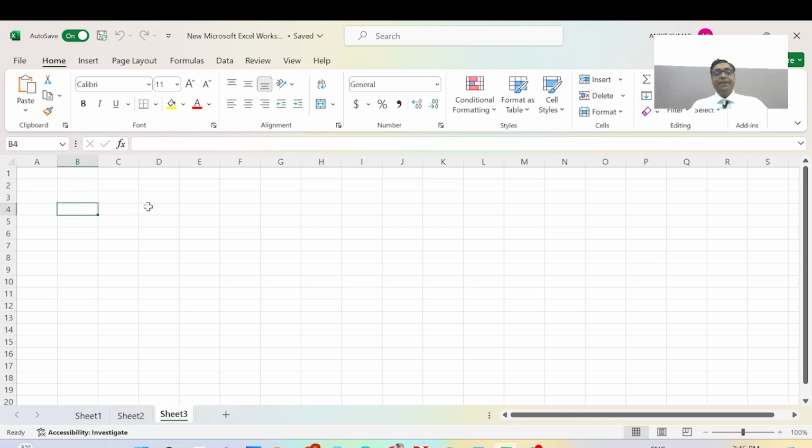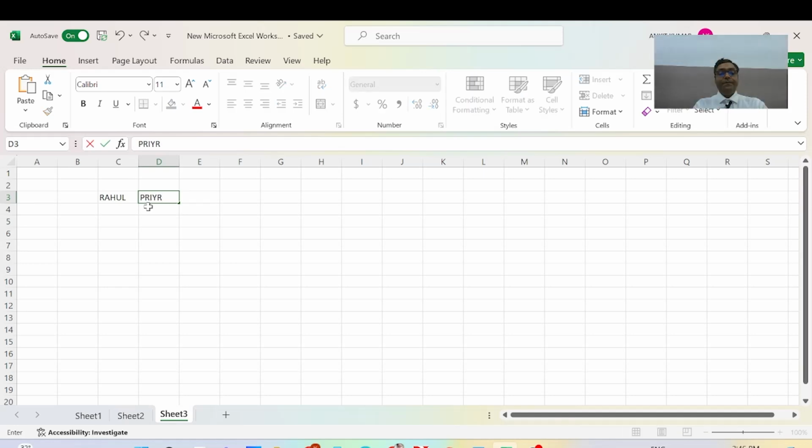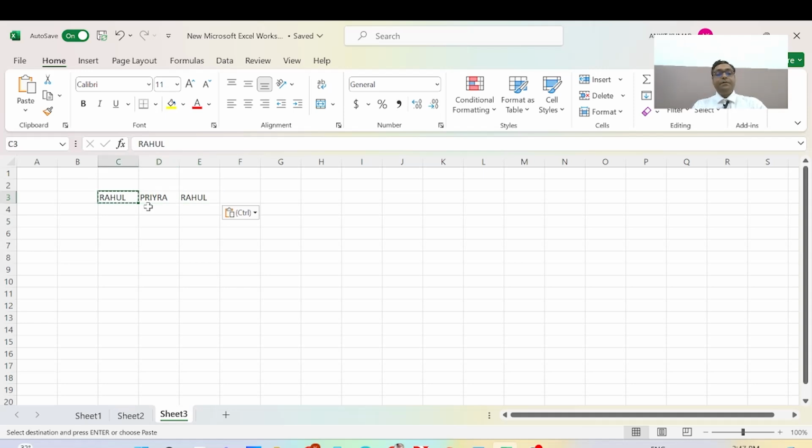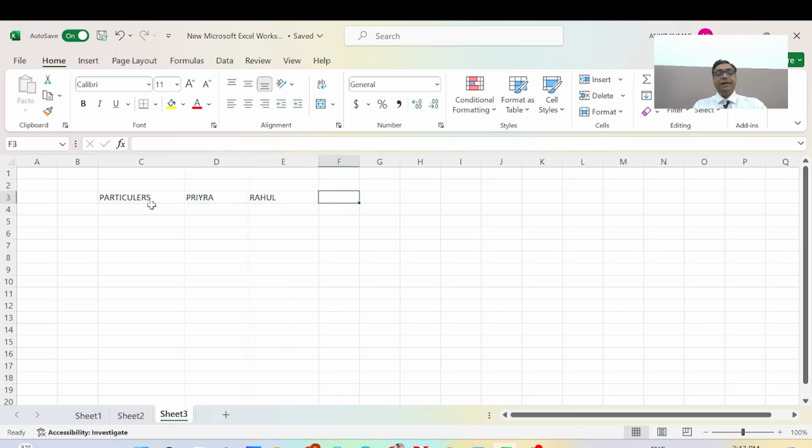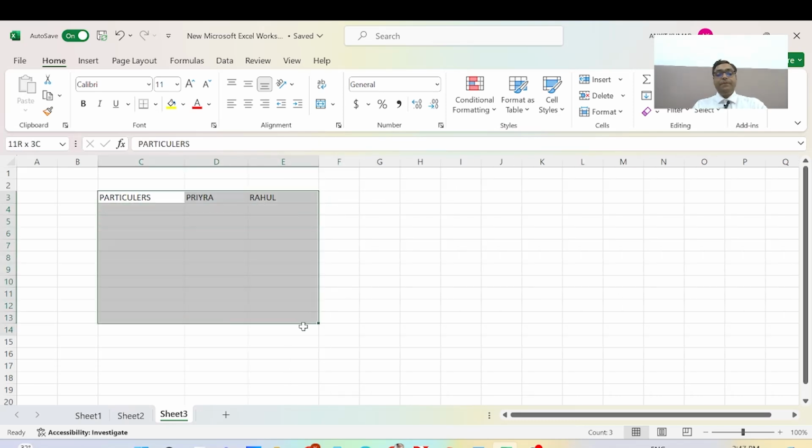The headings here will be Rahul and Priya, and here will be the parameters, where we can write down the particulars. Now we'll practice with a practical example of the calculation.